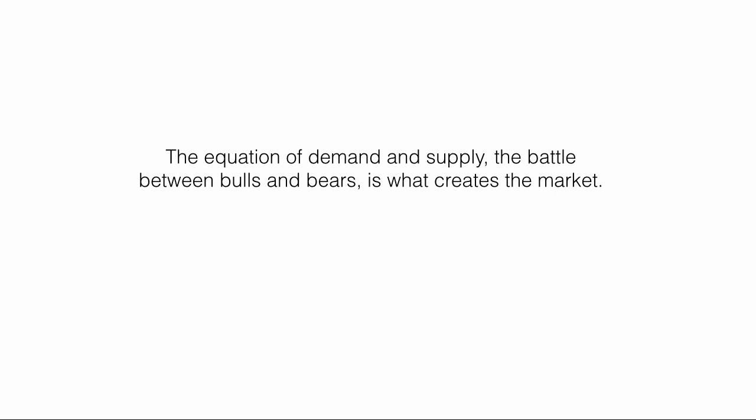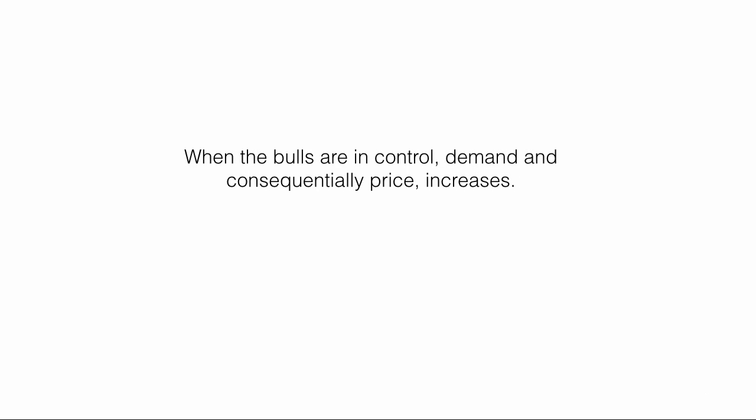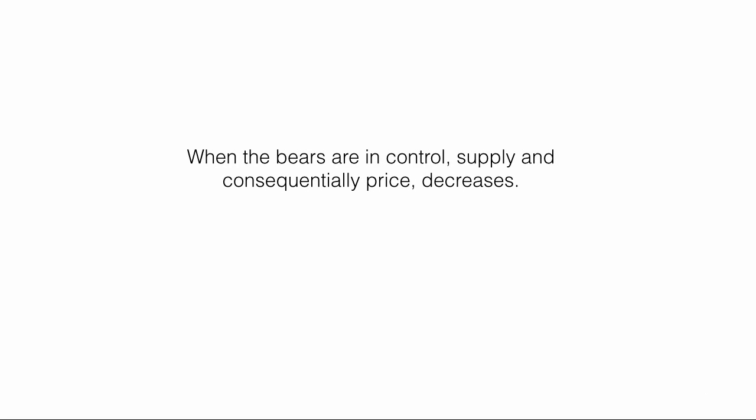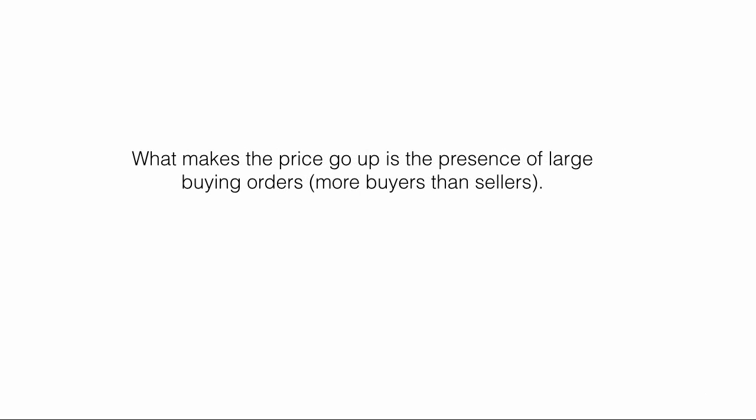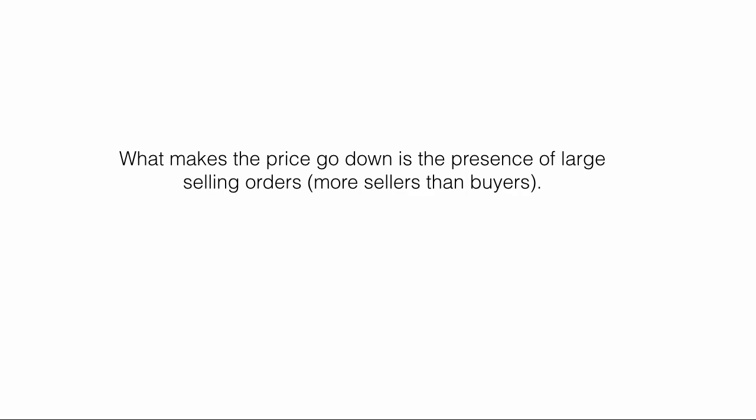The equation of demand and supply, the battle between bulls and bears, is what creates the market. When the bulls are in control, demand and consequentially price increases. When the bears are in control, supply and consequentially price decreases. What makes the price go up is the presence of large buying orders, more buyers than sellers. What makes the price go down is the presence of large selling orders, more sellers than buyers.